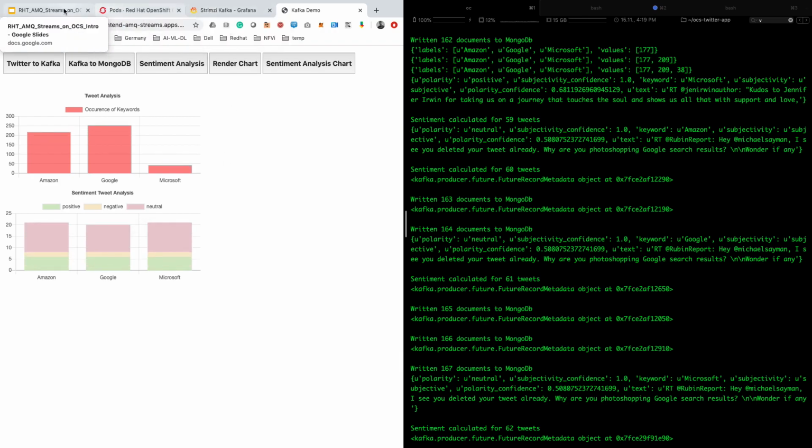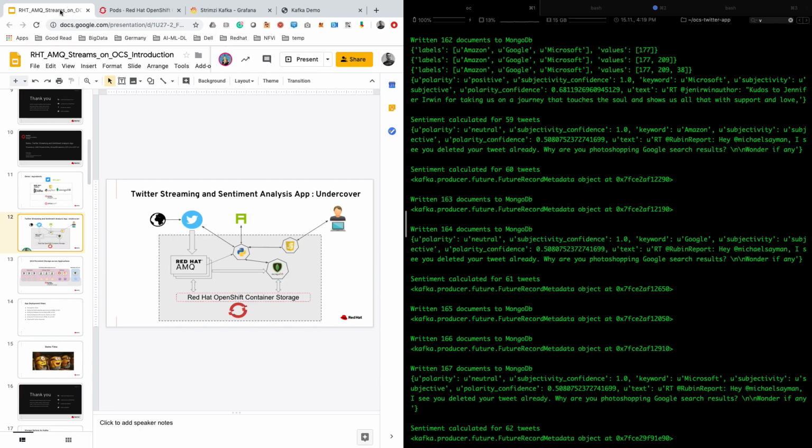We are basically done with the demo at this point. What we have done is capture tweets from Twitter in real time with our favorite keywords into Kafka. We have then moved the data from Kafka topics to MongoDB. And from MongoDB, we have used some external service. We can definitely replace this and build something of our own, based on Spark, but that's for another demo. We then use chart.js to provision some charts in real time and make our user happy. And this is all based on top of OpenShift Container Storage.